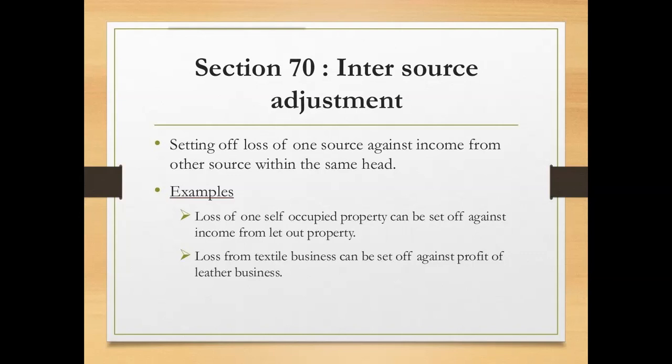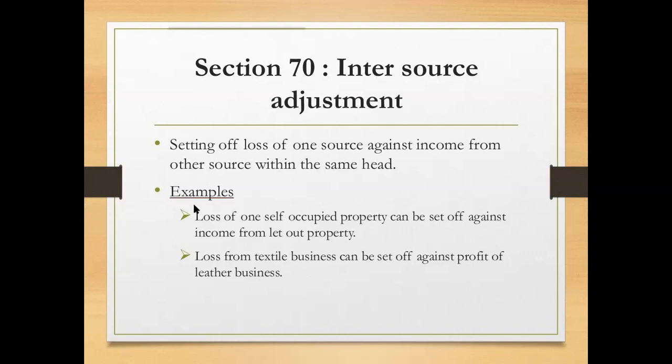Now the loss earned by one business can be set off against the income earned by the other business. So that process of adjustment will be called inter-source adjustment or intra-head adjustment. Means we are setting off the losses from one business with another business, or one transaction or one source with another source within the same head.